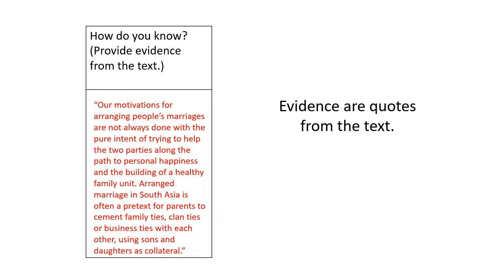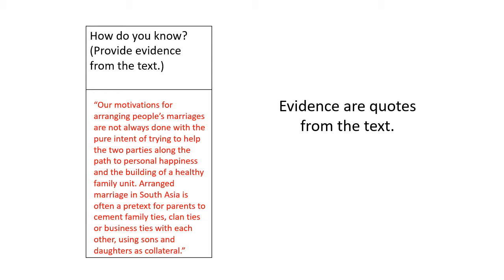In this column, you are now using evidence from the text to support how you know the author is biased or neutral. Remember, evidence are quotes from the text. Evidence are not summaries, nor are they your opinion. So to support that I know that this author is biased, I found this evidence or quote from the text to show how she is biased.